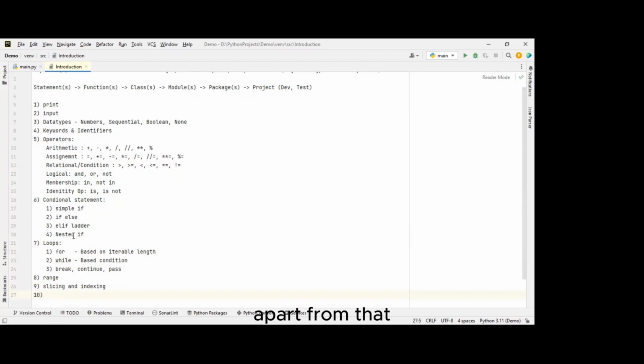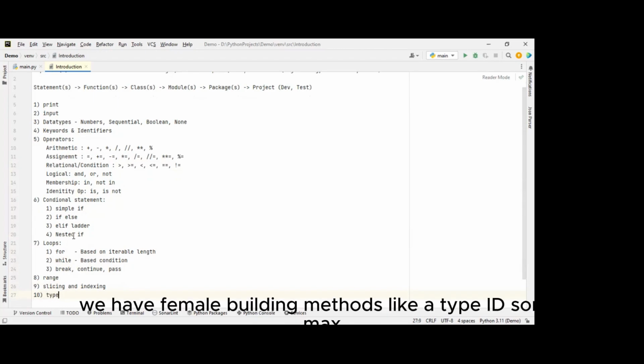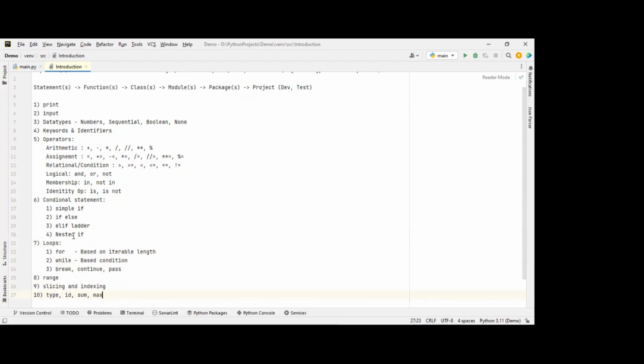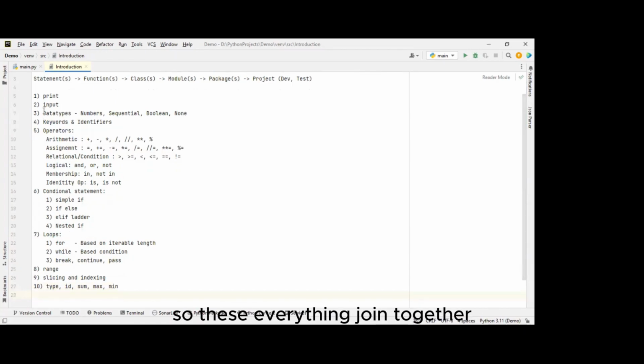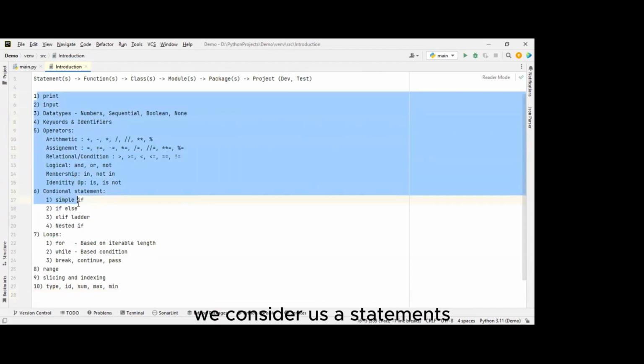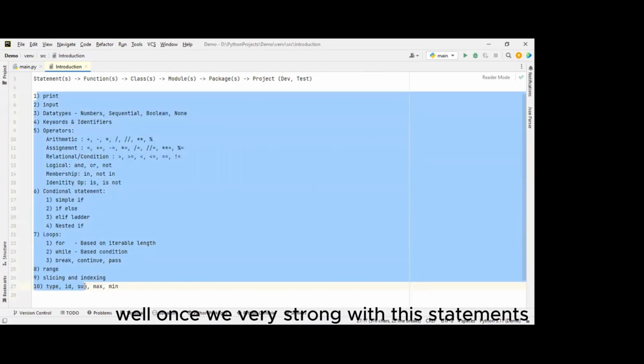Apart from that, we have a few more built-in methods like type, id, sum, max, min. This kind of built-in methods we are having, and we will learn about everything. So everything joined together we consider as statements. Once we are very strong with these statements, we can move to the functions.